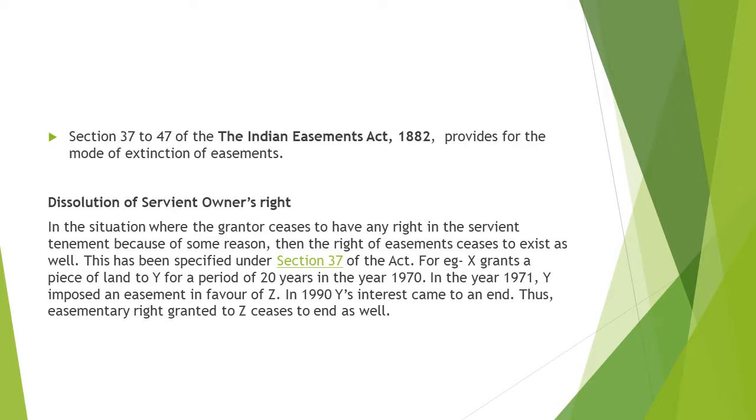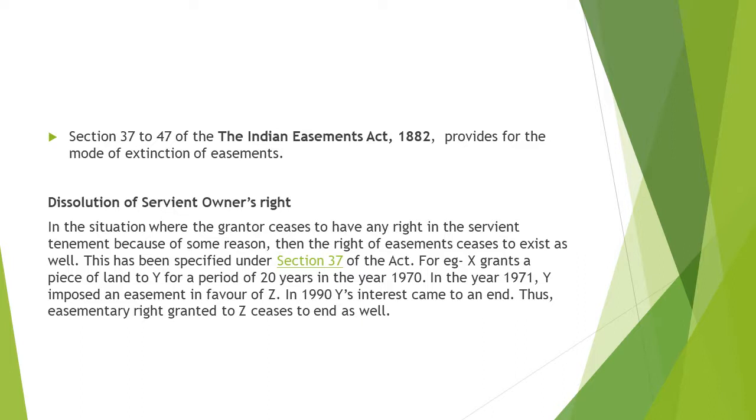In this situation, where the grantor ceases to have any right in the servient tenement for some reason, the right of easement ceases to exist as well. So where the grantor ceases to have any right in the servient tenement due to any reason, the right of easement also ceases. This has been specified under section 37 of the Act.